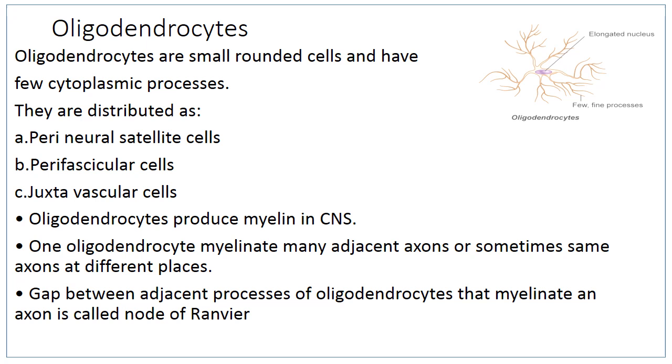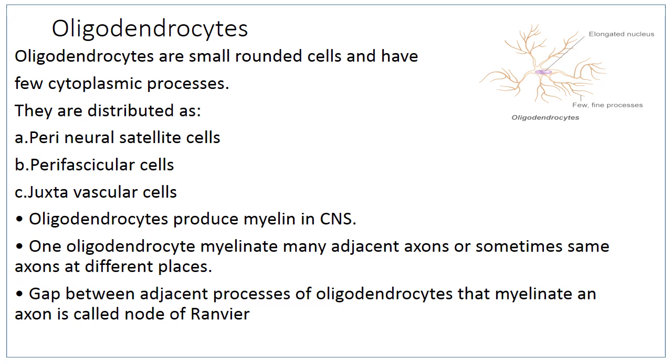And the second site of distribution is perifascicular cells. These are in the white matter along myelinated nerve fibers. Then the third location is juxtavascular cells. They terminate on the walls of blood vessels. These oligodendrocytes produce myelin sheath in the central nervous system. This is the most important function of oligodendrocyte.